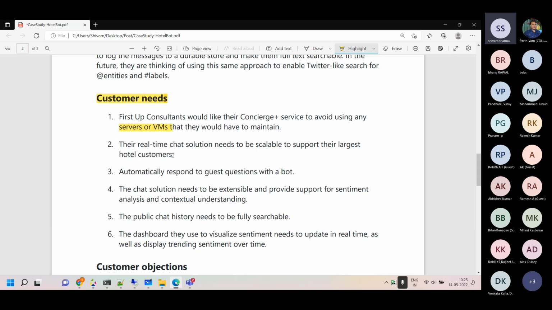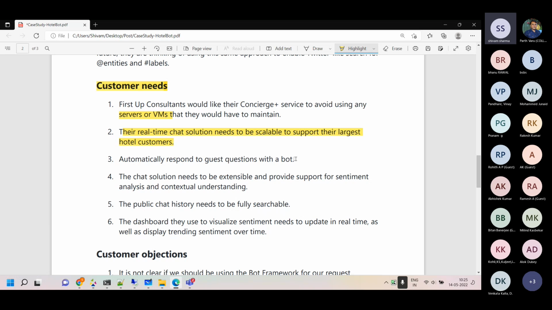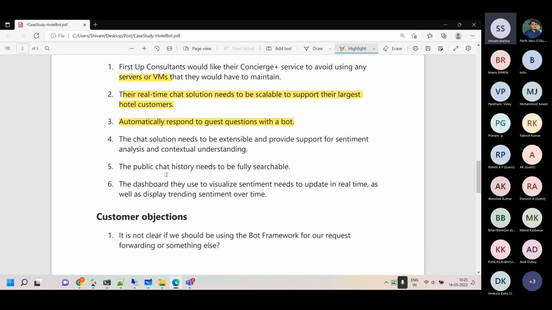Now, apart from that, their solution should be scalable. What we design should be scalable. That's one thing. It should automatically respond to the questions of the guest. That's very important, which we are able to achieve. The chat solution should also be able to provide sentiment analysis for the chat of the guests, and the public chat history should be searchable. We have the search functionality there. And the dashboard should have all the sentiments and the visualizations in real time. Now we are able to achieve all of this.